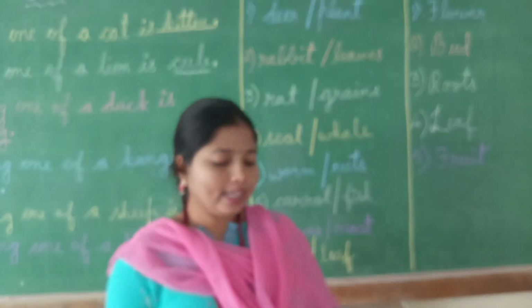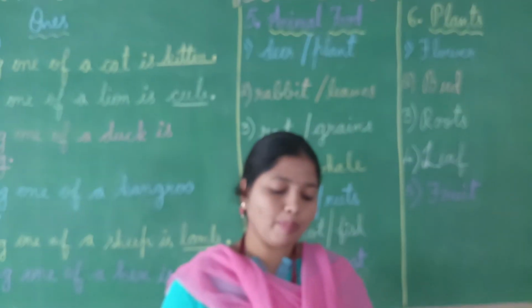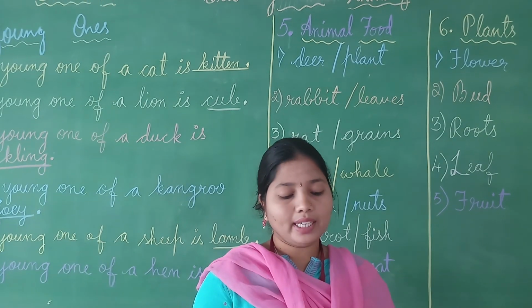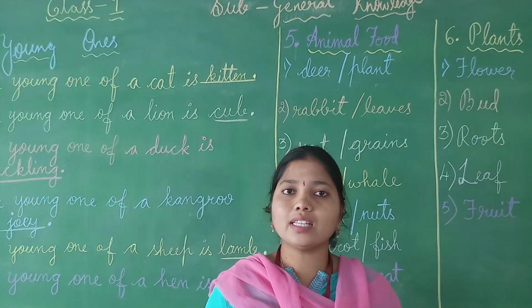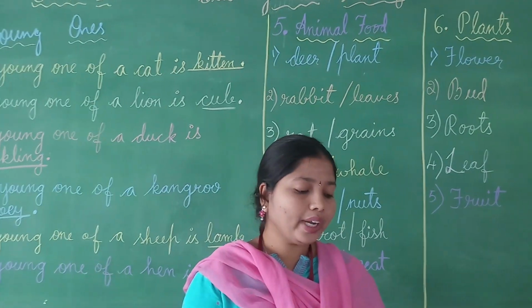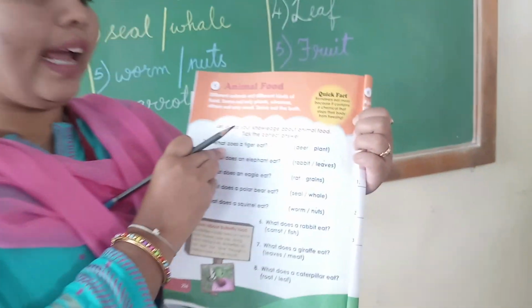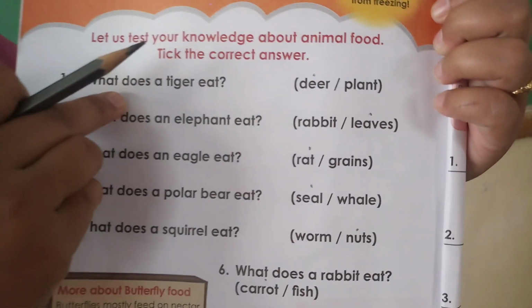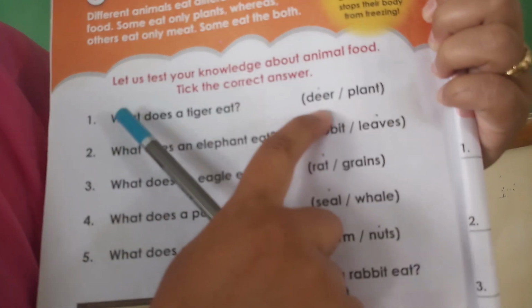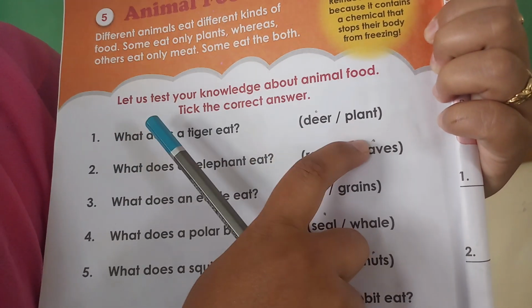So let us test your knowledge, children, about animal food. The correct answer is there. All of you take the pencil in your hand. First you see, what does a tiger eat? Whether it will eat deer or plant?